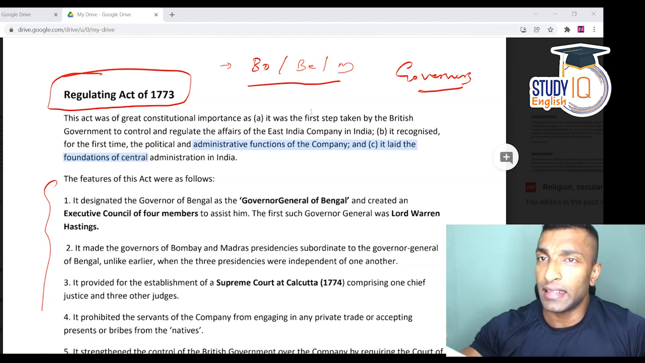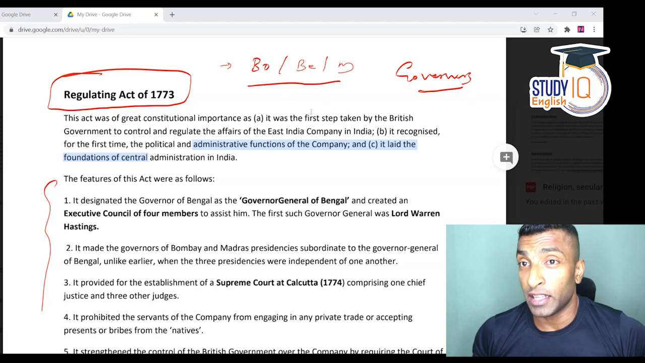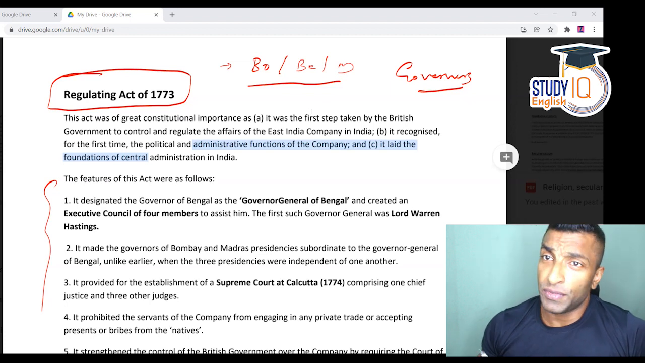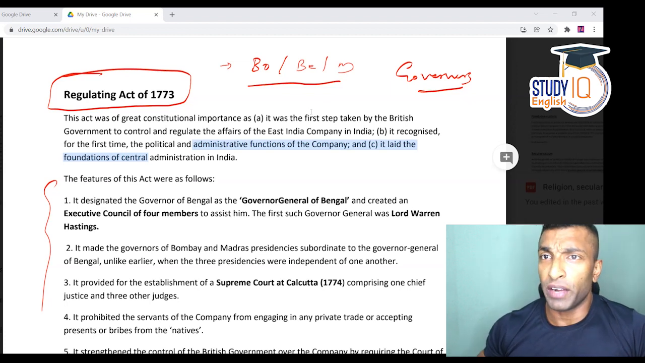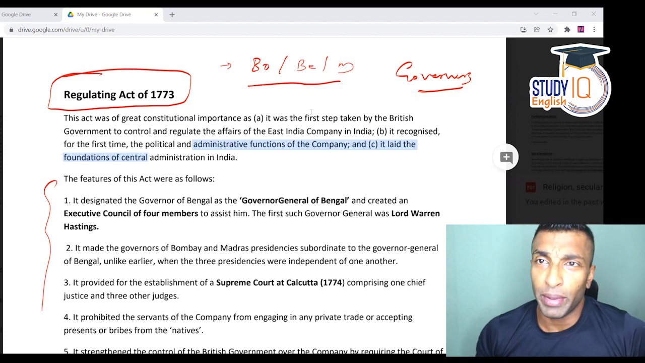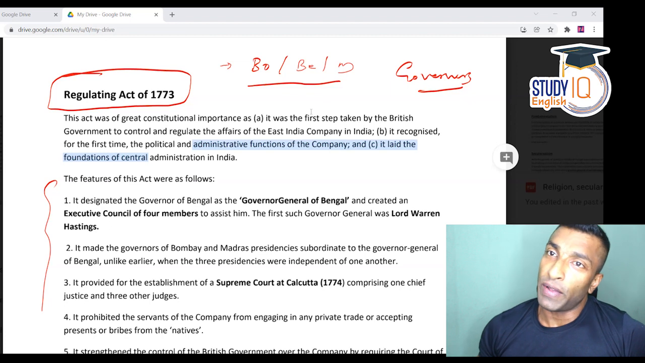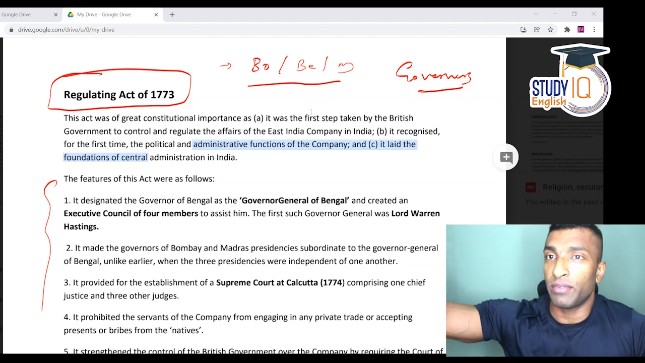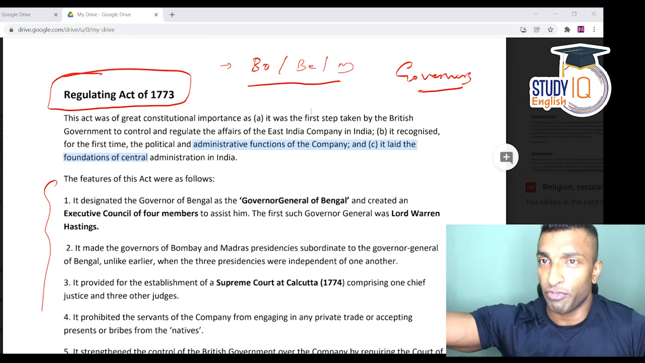And in fact, exactly the same thing happened with Bombay. After the Maratha war, the governor of Bombay signed a treaty with the Marathas. What happened is that Warren Hastings came to Bombay and annulled the treaty. In fact, Warren Hastings was the first Governor General of Bengal.